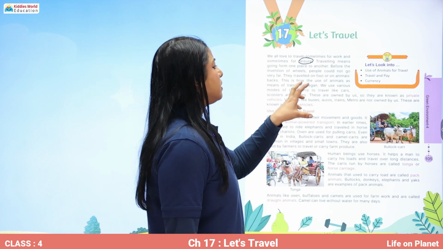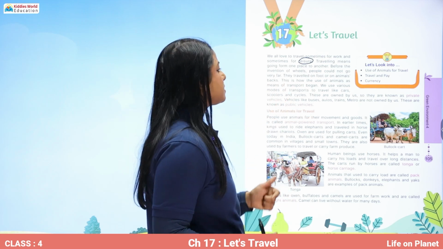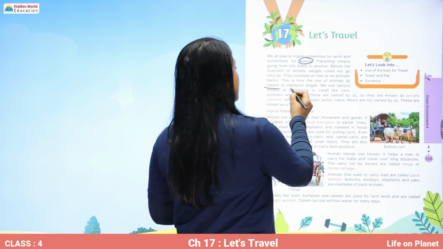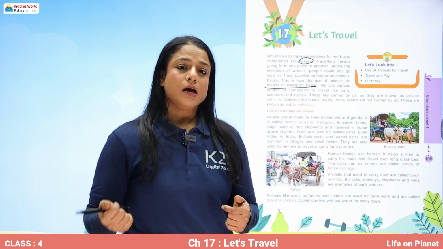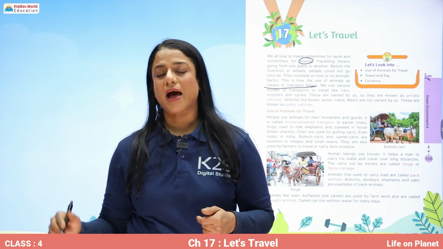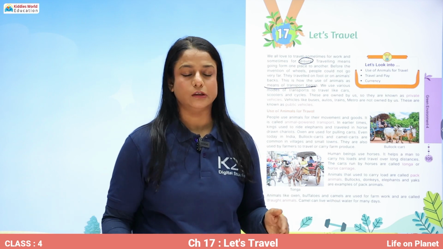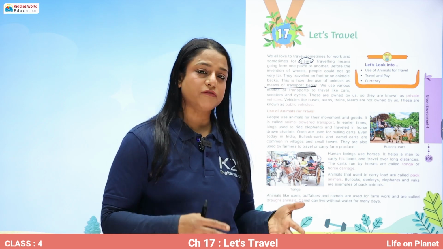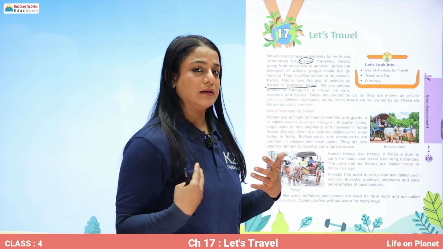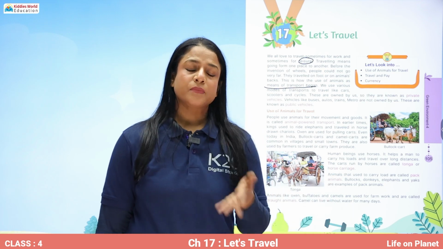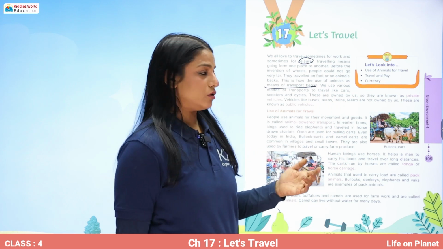So, they traveled on foot or on animal backs, and this is how the use of animals as means of transport began. So, when there was no wheel, people used to travel by foot, or they used to sit on animals' backs and travel from one place to another. And when the wheel was invented, they thought that if the animals can carry the load of people and of goods, they can pull the vehicles also.